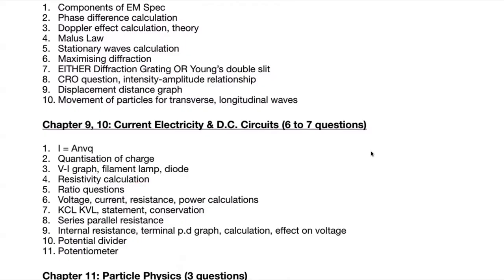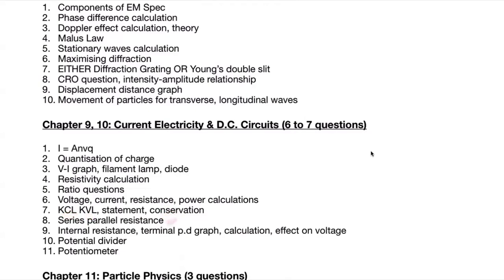Resistivity calculations, or you might also have this, that combined with this and this, you have a ratio question on electricity, right? So we can also expect something like this. There will be at least 1 or 2 ratio questions. There will be a minimum of 1 ratio question in your entire paper and a maximum of 2. So just be prepared for this fact. Voltage, current, resistance, power calculations, KCL, KVL, Kirchhoff's laws, their statement, and which quantity it's a conservation of. For example, KCL, the first law, is conservation of charge. KVL, the second voltage law, comes from the conservation of energy.